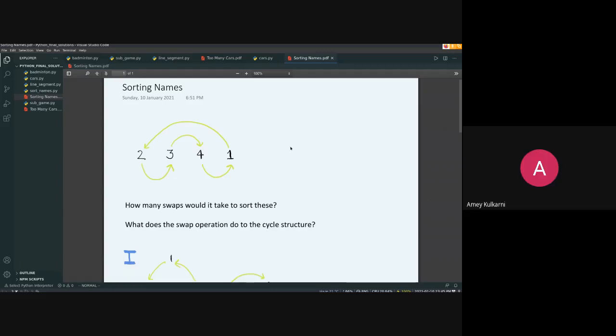Basically, when you swap 1 and 3, 1 points to 2 and 2 points to 1, so you have that small cycle there. And 3 and 4 become like 3 points at 4 and 4 points at 3. There will be 3 ways to swap, no? Yeah, the answer is 3. There are 3 ways to swap this, what you can see on your screen. Okay, got it. We're just explaining, and I think someone typed in the chat: it becomes a continuous chain.